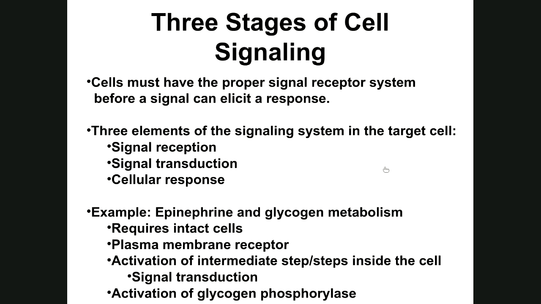Three stages of cell signaling. That's what I was telling you just a minute ago. This whole chapter deals with this. Cells must have the proper signal receptor system before a signal can elicit a response. Cells must have the proper receptor system, it's a protein, before a messenger molecule can cause a response by that cell. So it has to have the receptor for the messenger or the signal molecule to bind to before it's going to have an effect on that cell.